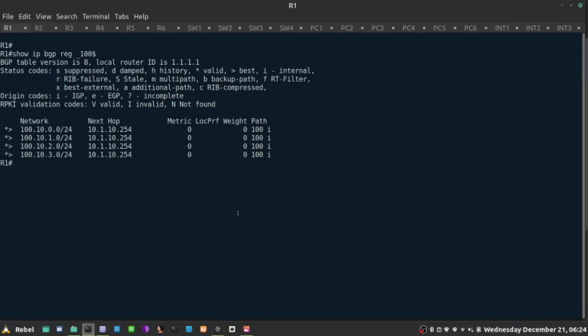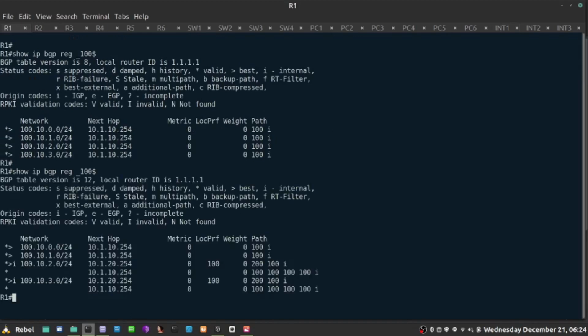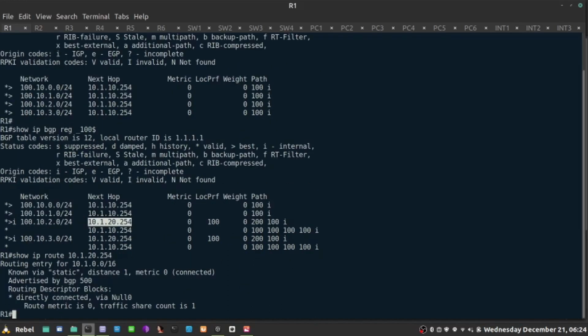When I do that, let's repeat what happened. So R1 now is receiving for those 2 destinations 100.10.2 and 3. The path is actually better now via R2. This is the next hop address on R2 pointing to Internet 2. Now, is it reachable at all? So show IP route. Let's verify. Yes, it is connected via static route.